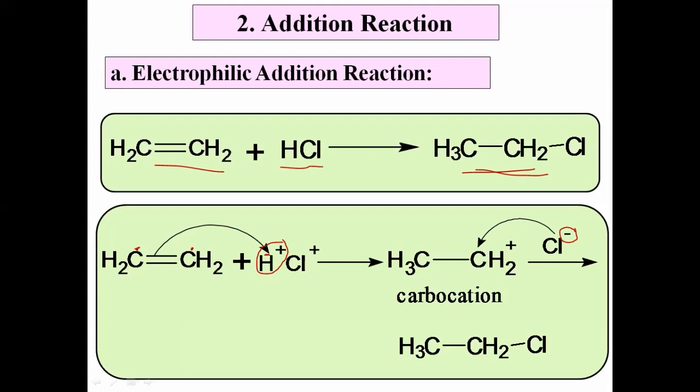Hence it is called electrophilic addition reaction. म्हणून याला आपण electrophilic addition reaction असं म्हणतो. मग सिंपली डिफाइन कसं करता येईल? द ऍडिशन रिएक्शन which is initiated by the attack of electrophile is called electrophilic addition reaction. Okay, this is the example of electrophilic addition reaction. Okay, let us see the second type.